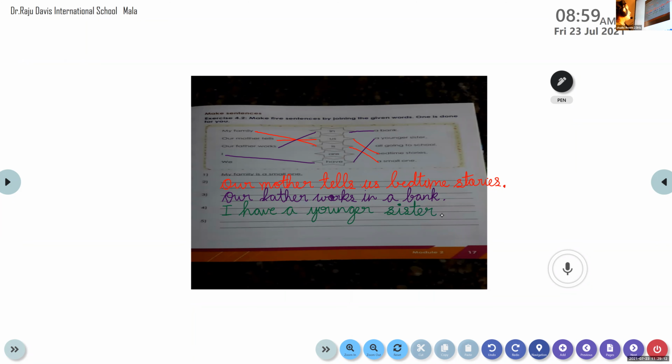Adit Krishna, unmute and try the last one. We have a small one. No, does it make any sense?